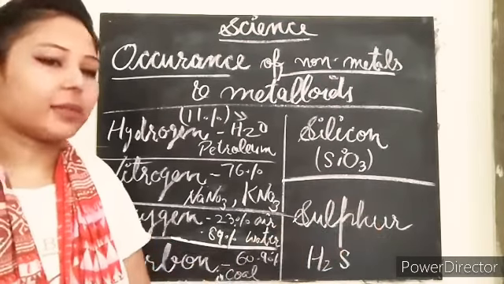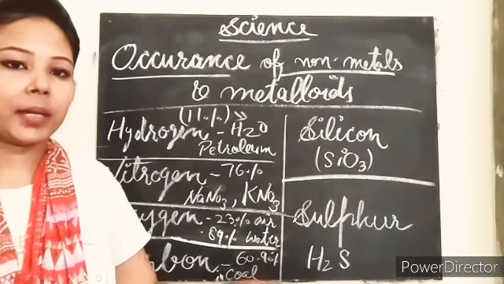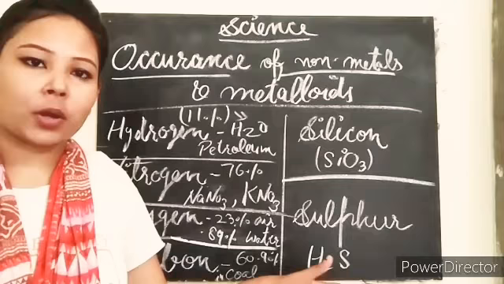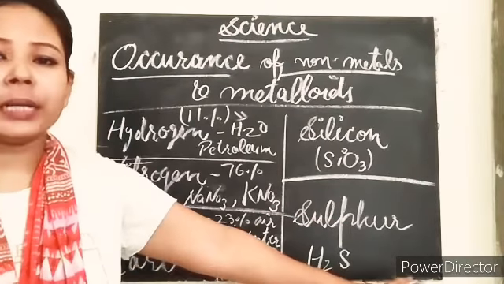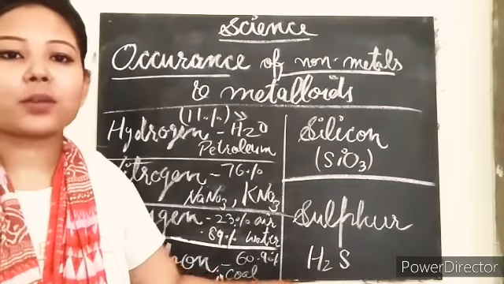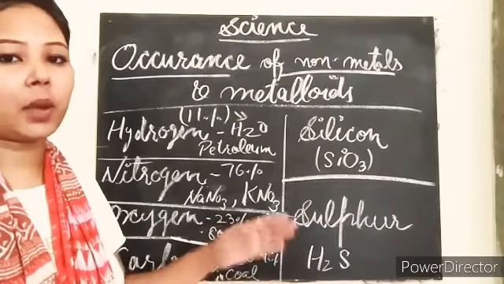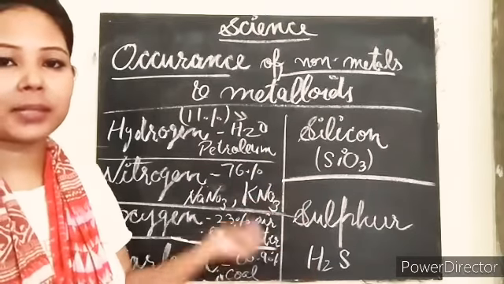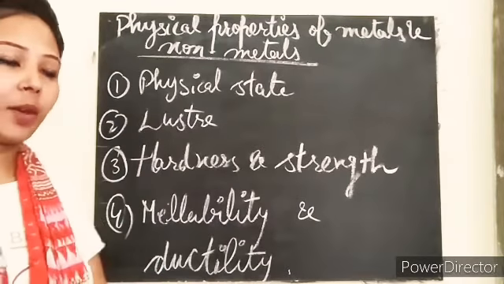And the next one we have sulfur. It lies freely in nature, okay? And it can be found in Earth's crust and even on the rocks, okay? In the form of some sulfates and sulfides as metal, and it gives hydrogen sulfide, right? So these were the non-metals and metalloids and their occurrence, right? So students, next we have physical properties of metals and non-metals.